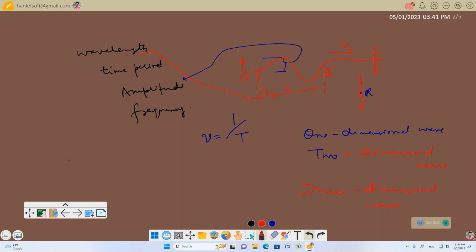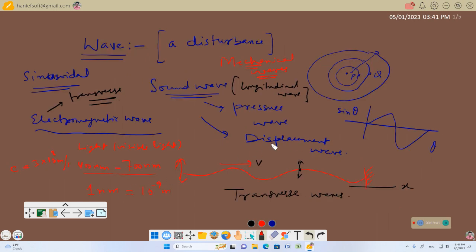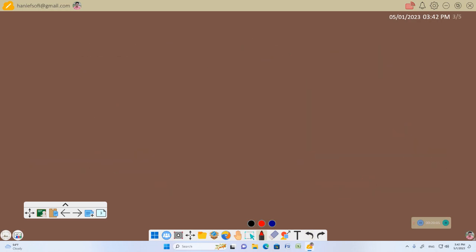For example, the wave produced in this Slinky, which we just discussed, when we move it this way, wave will go along a straight line. This is a one dimensional wave. The wave produced in the surface of the water is a two dimensional wave. If there is some speaker or there is some point source of sound or some bulb, some light source, the wave produced by sun, for example, is a three-dimensional wave because the energy is being propagated in all directions. So we can have one-dimensional wave, two-dimensional wave, three-dimensional wave, right?